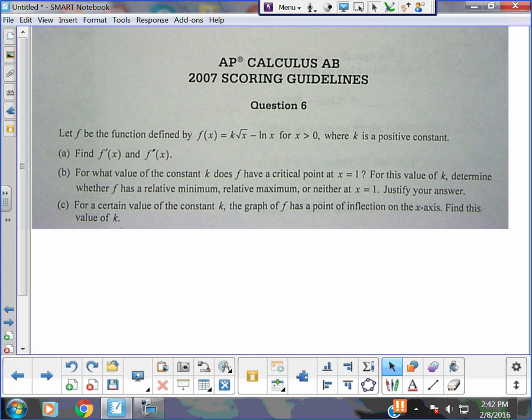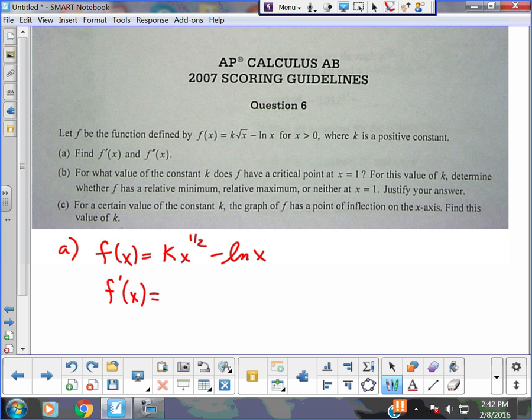In the first one, letter A, find f prime and f double prime. Everybody, I would argue you guys should be masters at finding these two derivatives. All right? So the first thing I would do with it, personally, if I'm taking the AP, is I want them to know that I know rational exponents. So I would start by rewriting the function. Now this is just a power rule problem, right? And knowing your derivative of ln x. Bring the power down, 1/2 k, x to the negative half. And what's the derivative of ln x? 1 over x. Guys, there's the first derivative.